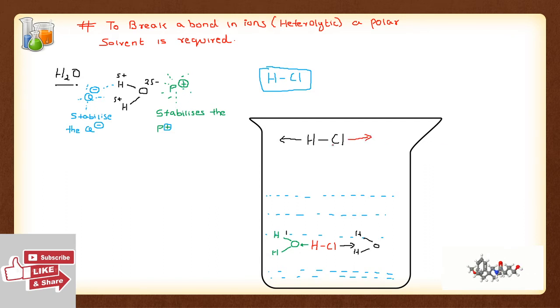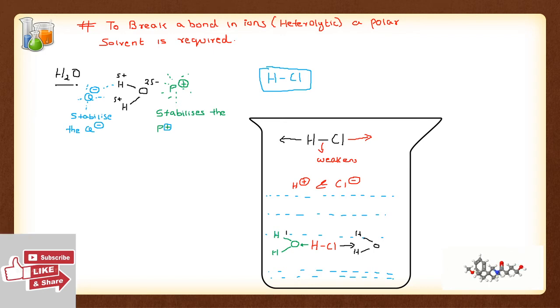Now, because of this pulling, this bond becomes weak. So this weakens the bond, and finally, what happens is the bond breaks, and H plus and Cl minus are formed. This is very important. H plus and Cl minus are formed.